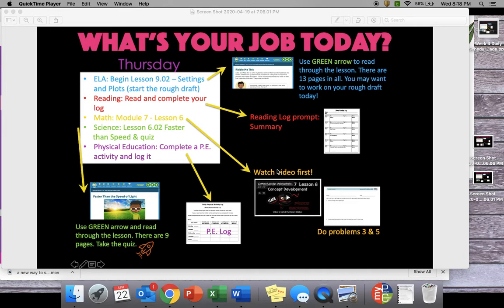What's your job today? You'll notice that you have 5 assignments that must be completed this day. In ELA, you're going to begin lesson 9.02. There are 13 pages in all, and we suggest that you start your rough draft based on your thinking guide, your organizer that you started yesterday. Remember that you are writing to the opinion prompt. Do you think Astra and Atlas are good detectives?